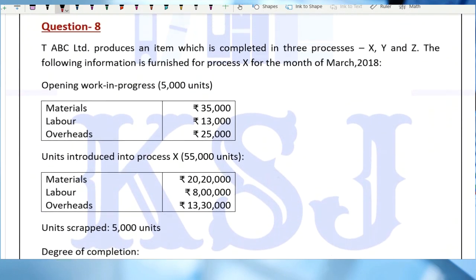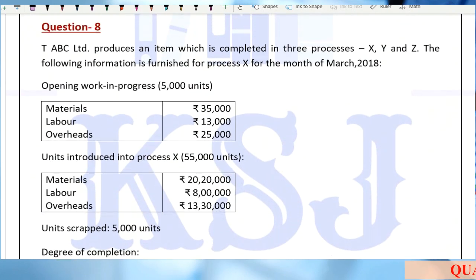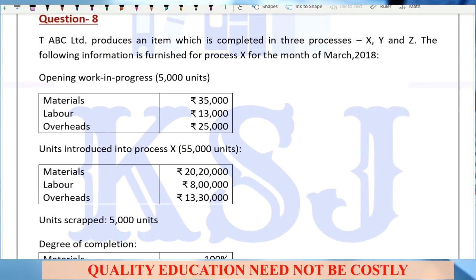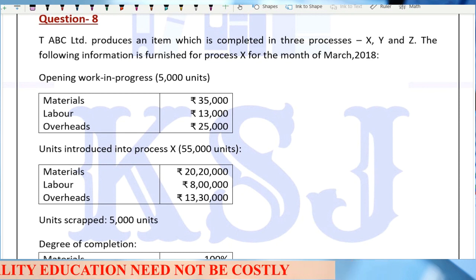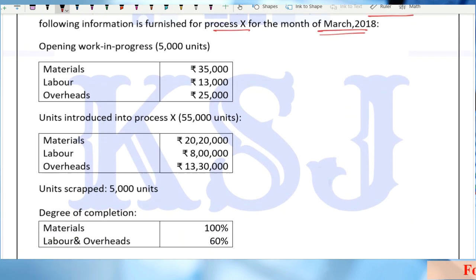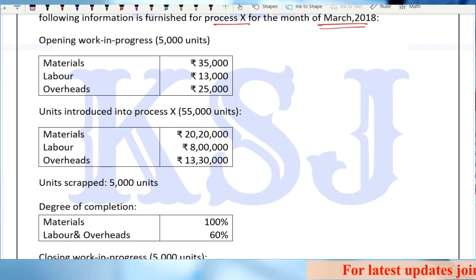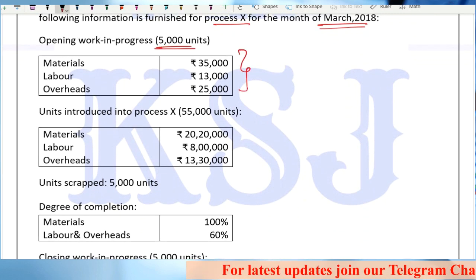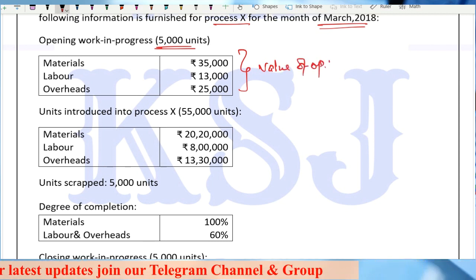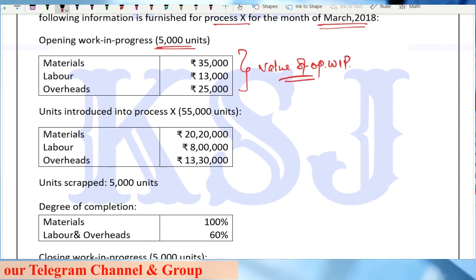Now, next, come to question number 8. So we'll be doing question number 8 first now. Let's read. ABC Limited produces an item which is completed in 3 processes X, Y and Z. The following information is furnished for process X for the month of March 2018. Opening work in progress is given as 5,000 units, and this is the value of opening WIP that is given to you.